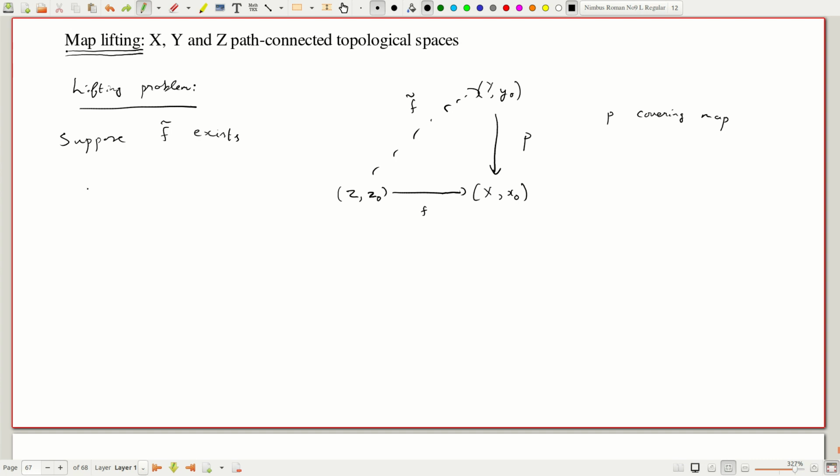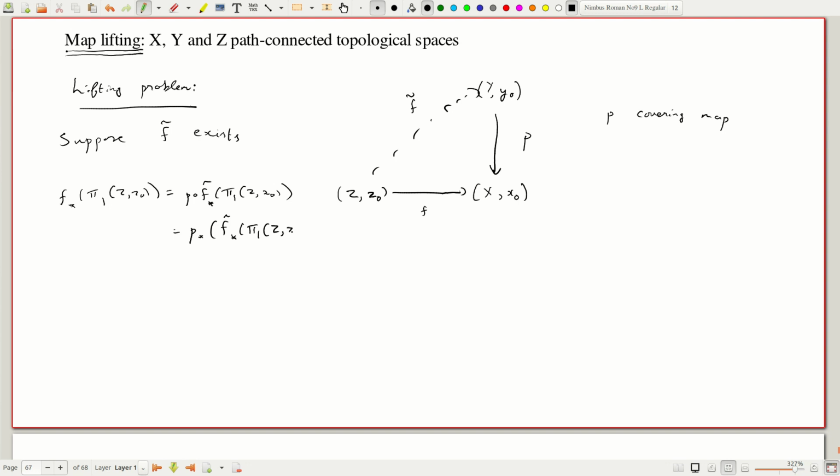If I look at F star of pi1 of Z, Z0, this is the same as P composed with F tilde star of pi1 of Z, Z0. So this is just, as an image of group, P star of F tilde star of pi1 of Z, Z0.